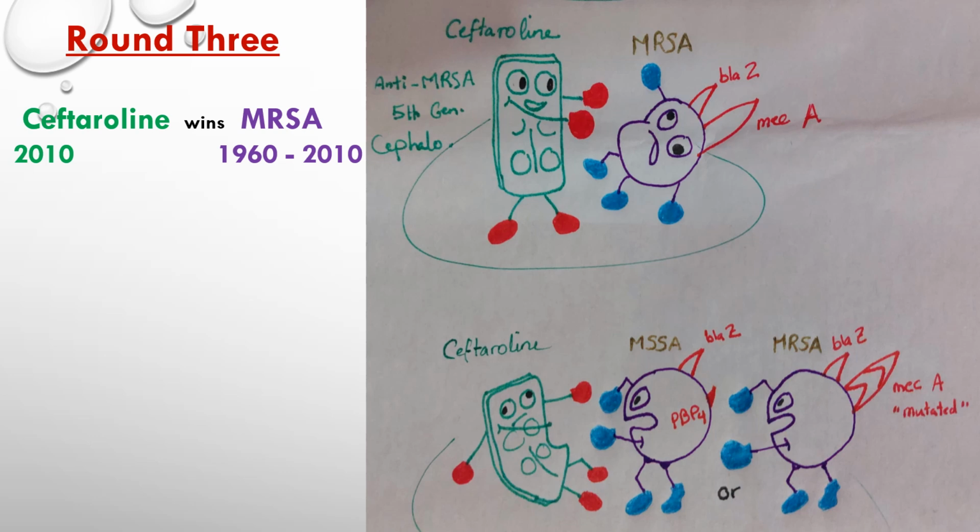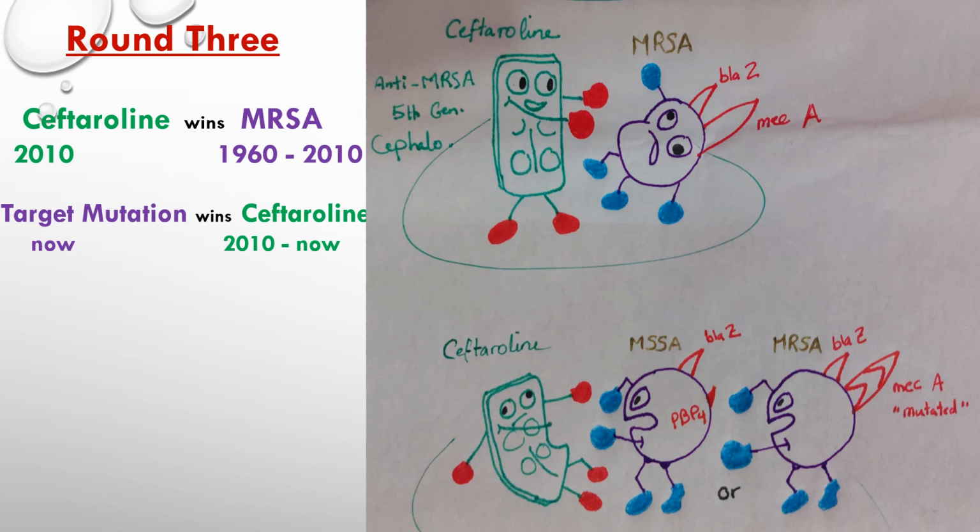But there is no happy end in this war, and Staph aureus could fight back. Staph aureus fought back in 2 ways. If it was MRSA, it mutated its mecA gene. So this gene that was acquired, it could mutate it. So it resisted the ceftaroline or fifth generation cephalosporin.